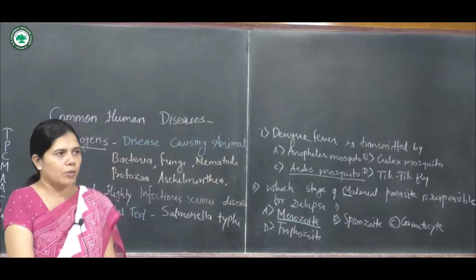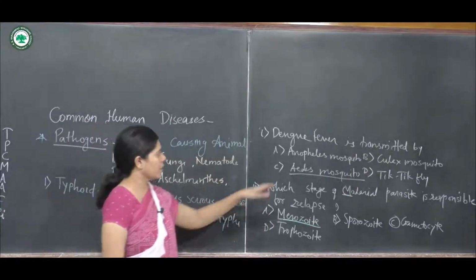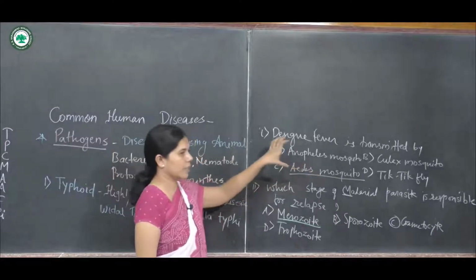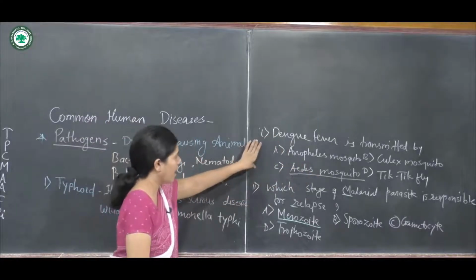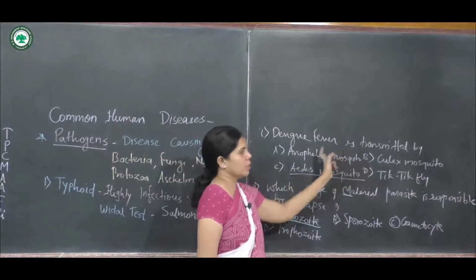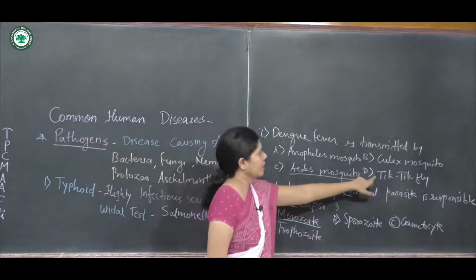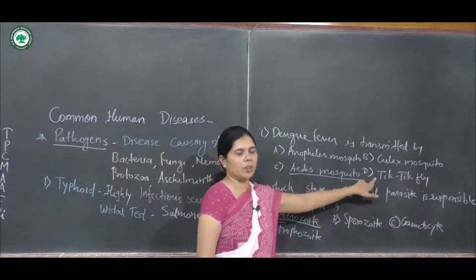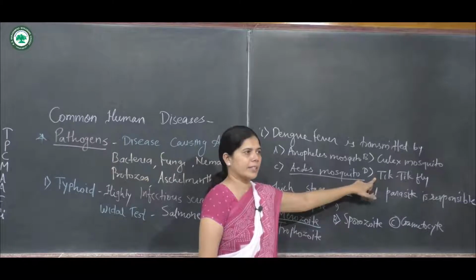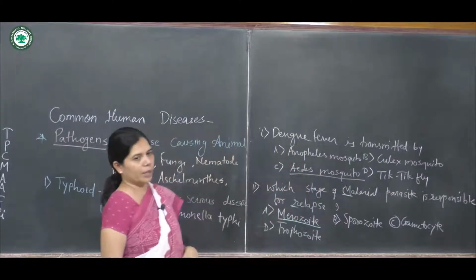So you have to learn why the A option or B option is not the answer, because both are vectors for filariasis. Why is the tsetse fly not the answer? Because it causes the disease sleeping sickness. The remaining one is the perfect answer for dengue.